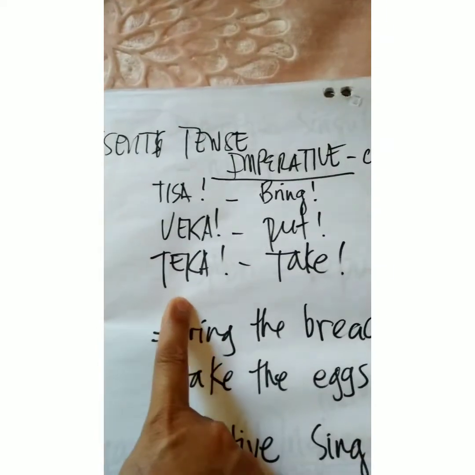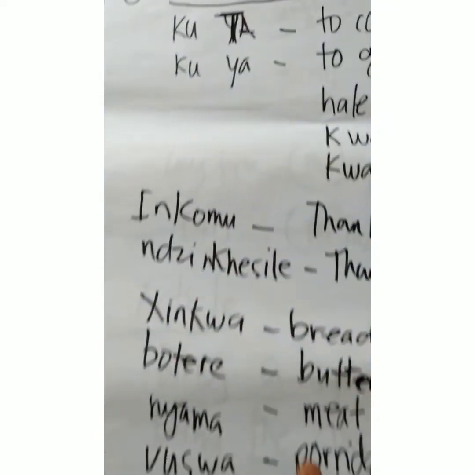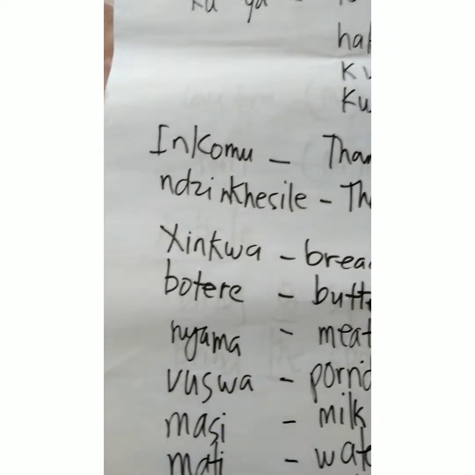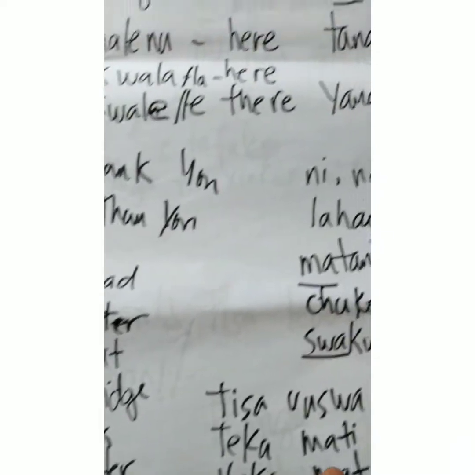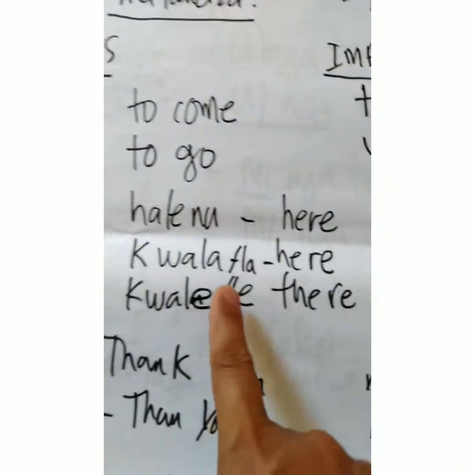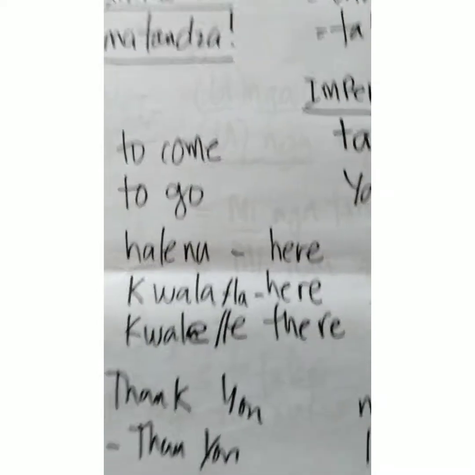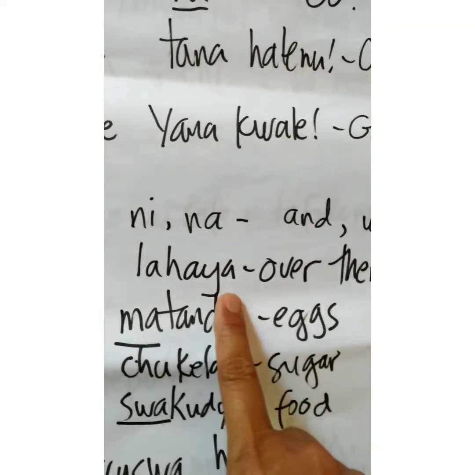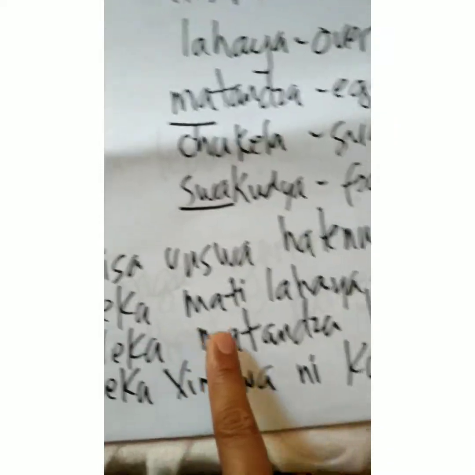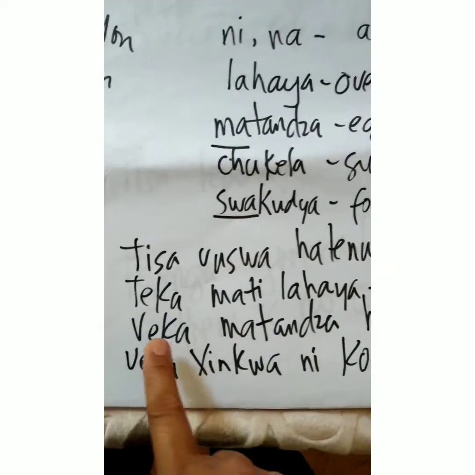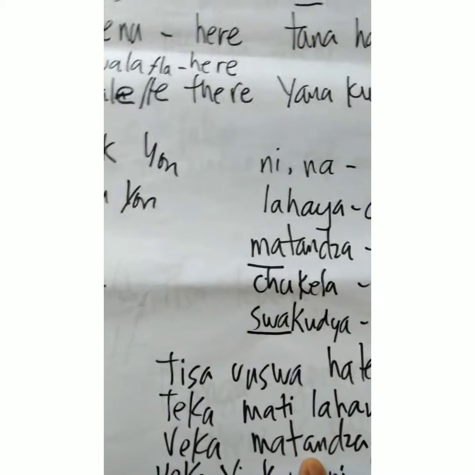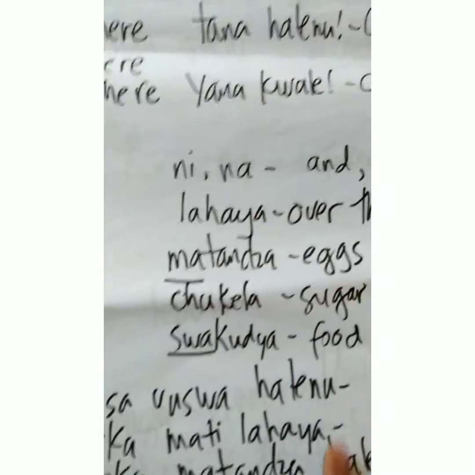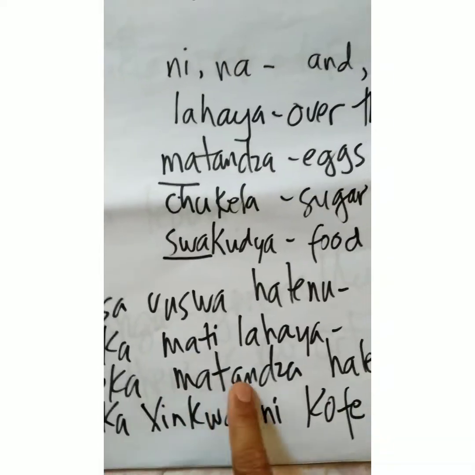Or teka mati lahaya, so take the water over there. Or veka matanza, matanza means eggs, haleno, so put the eggs here.